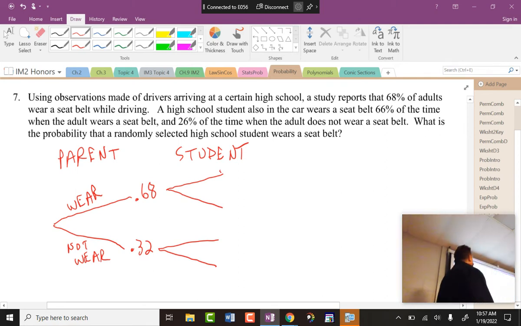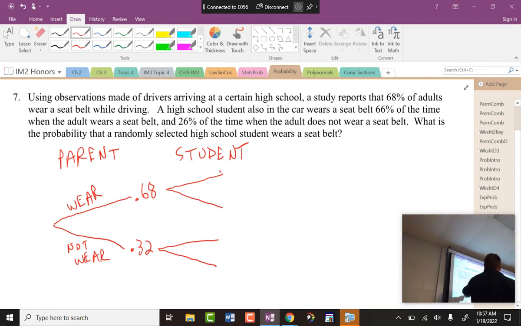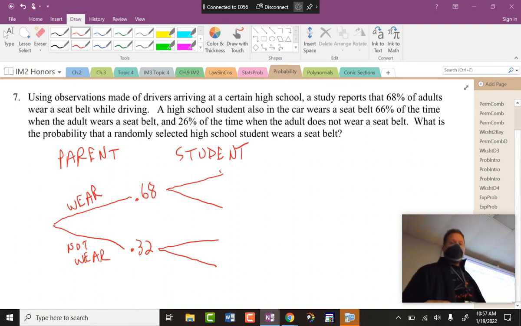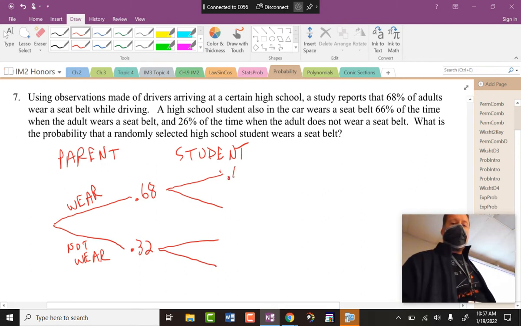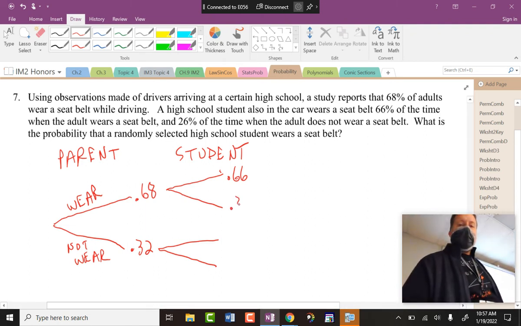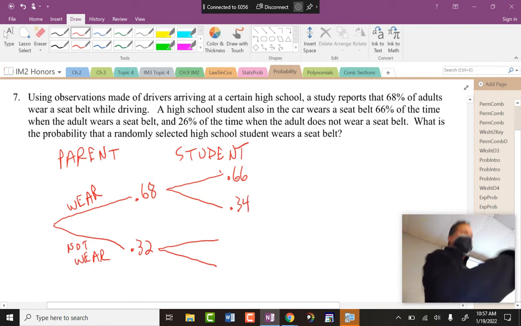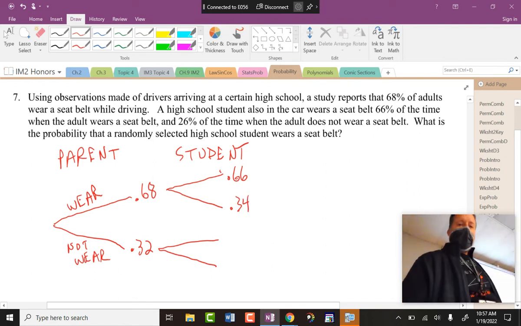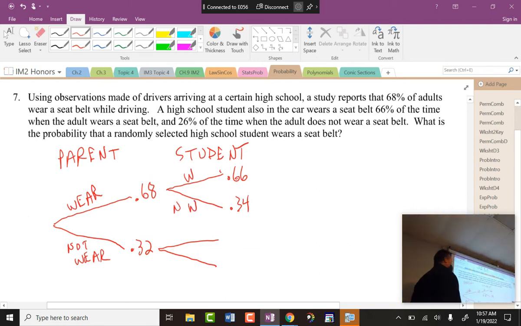Okay, so if you were in a family that wears a seatbelt, or the parents, then it states that the student is 66% likely to be wearing a seatbelt as well. That means what's the percent that they're not wearing it from this family? Three, two, one, go. 0.34. So not written in the question. We got to get this labeled here. Where, and then not where. I think I'm just going to shorthand it to where, not where.